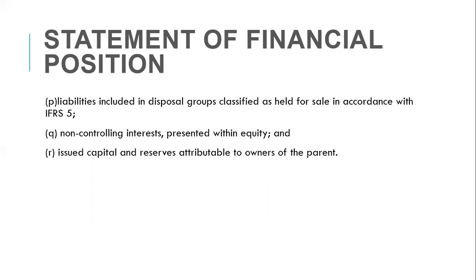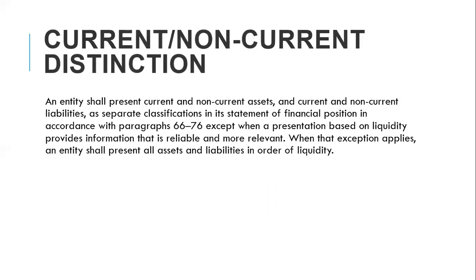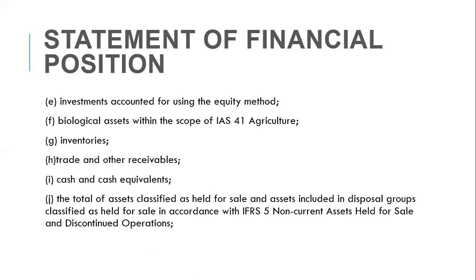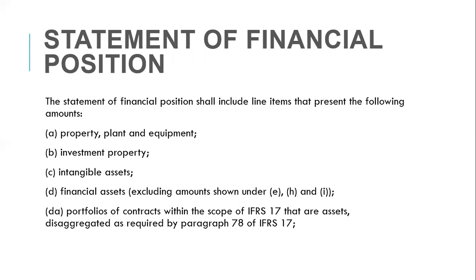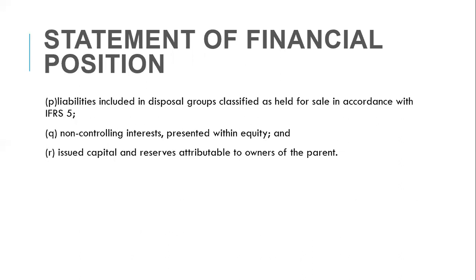Liabilities included in disposal groups classified as held for sale in accordance with IFRS 5, non-controlling interest presented within equity, and issued capital and reserves attributable to owners of the parent. So these are items which IAS 1 is actually recommending for us to have in a statement of financial position.